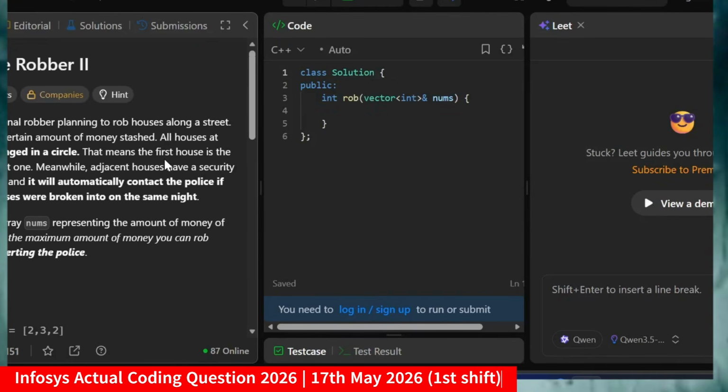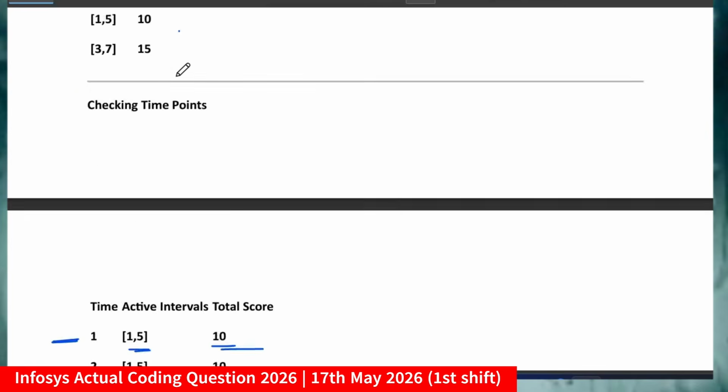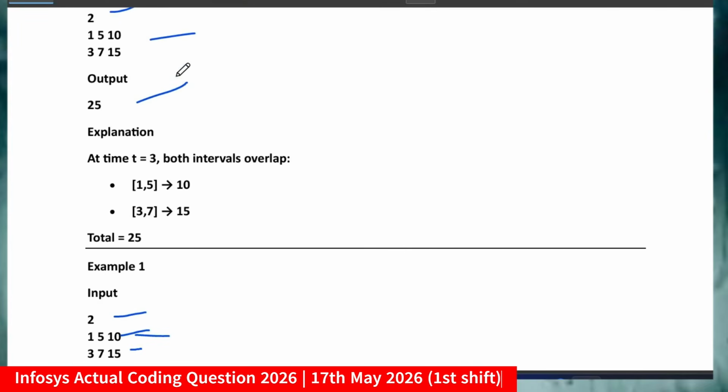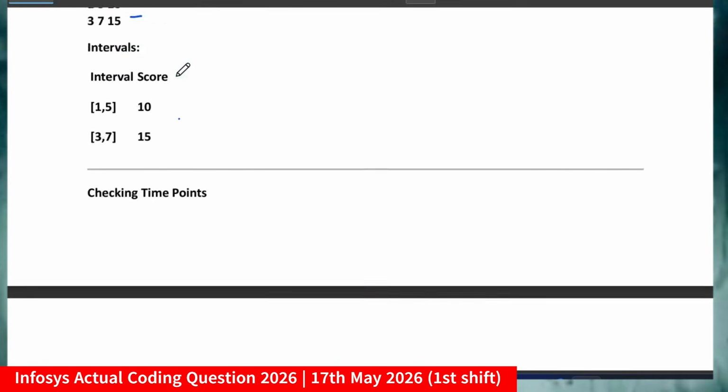Actually, currently I don't have a notepad or any writing pad, so I couldn't give you the detailed explanation for this. Sorry for that, but for the time being, just try to understand what the question is actually telling. I think most of the students will be able to get it, and since the question level was hard, you might not get it. So you have to go in depth to get the solutions. Okay, so this was the thing.